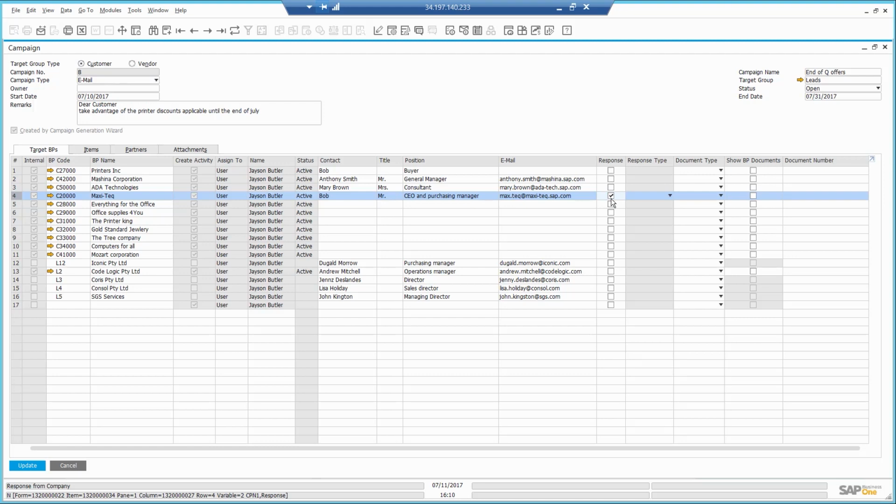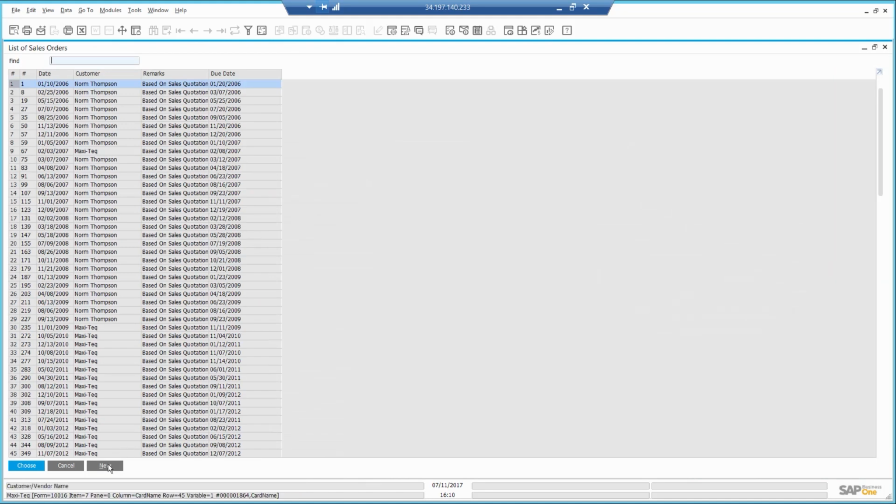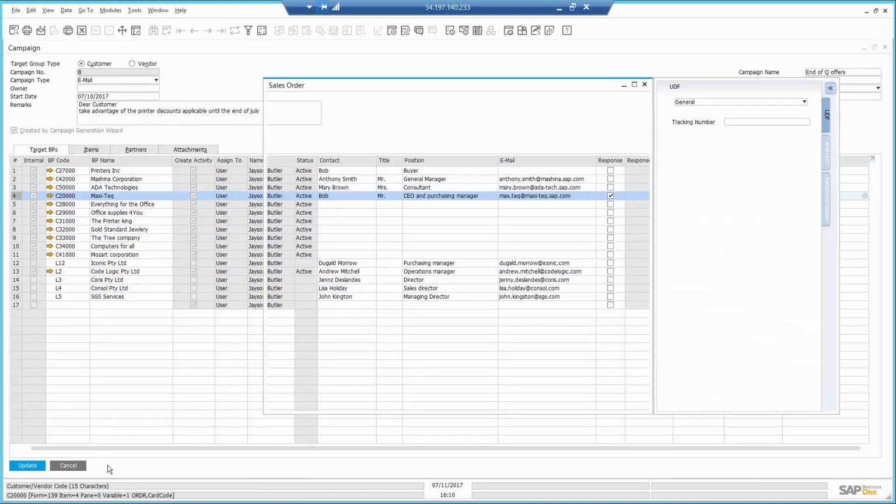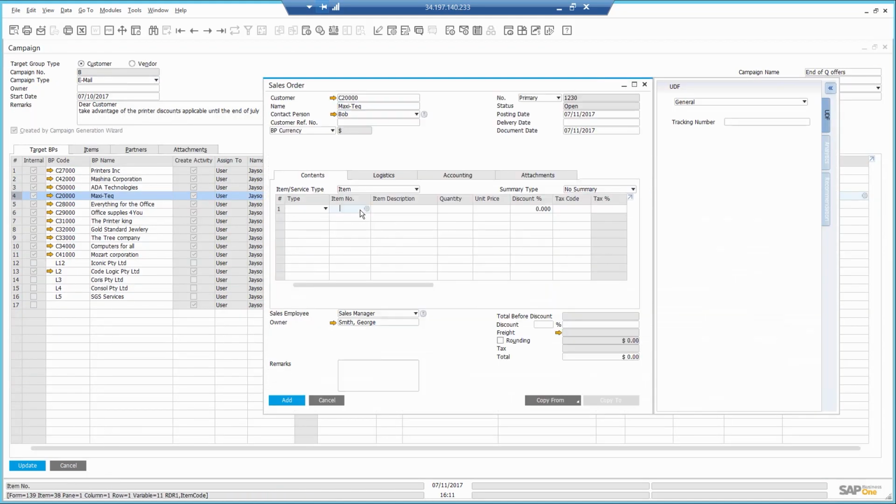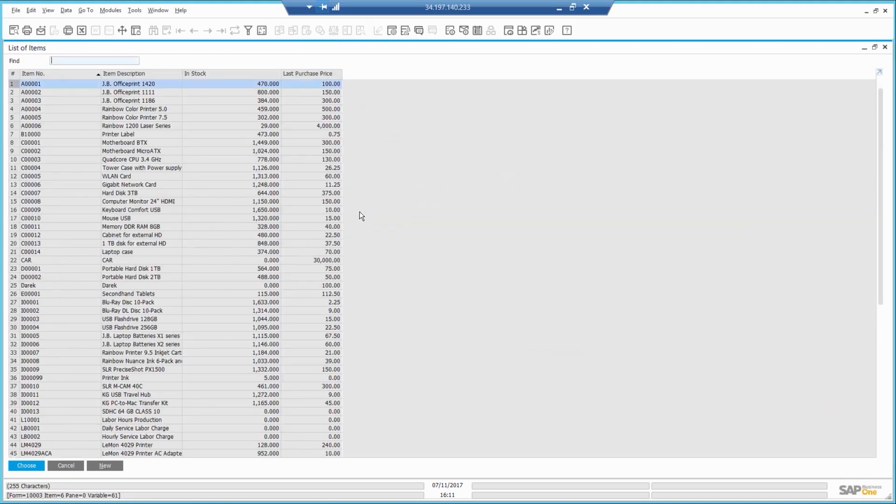Maxitech would like to place an order for the printer, so I use the same window to create this order. I click to create a new order and select the printer he's interested in.